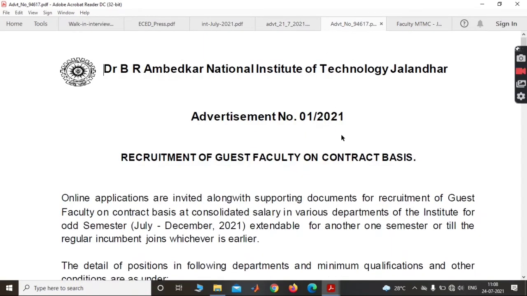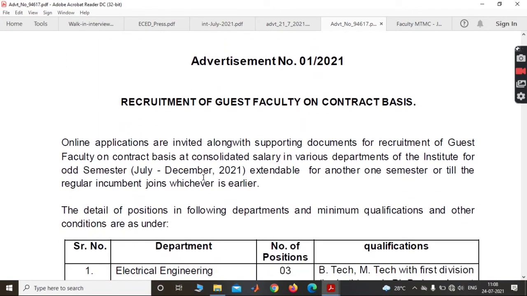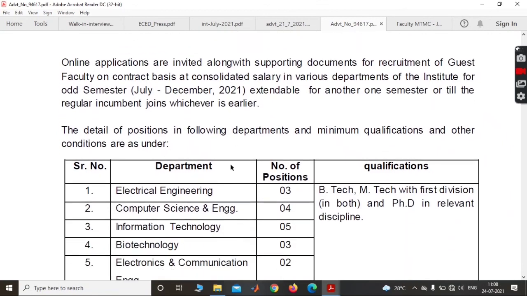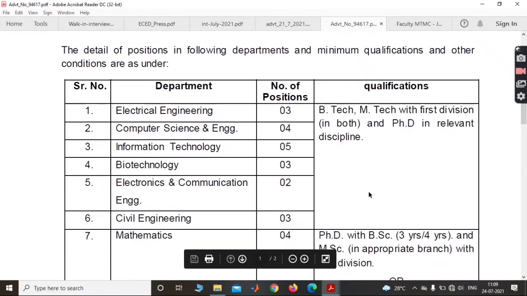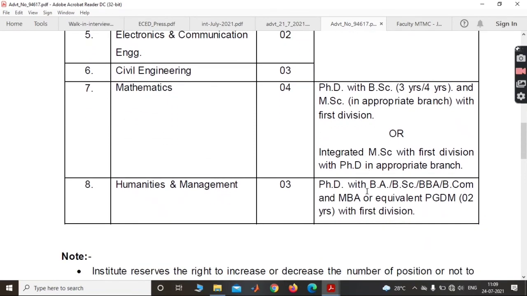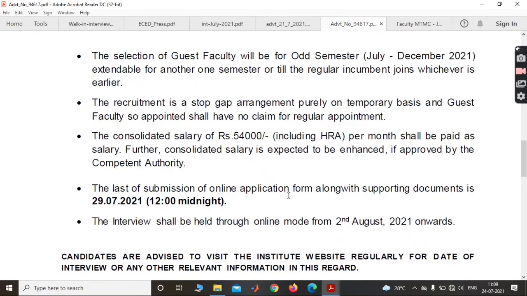Now coming to the next college, this is also from NIT, NIT Jalandhar. Online applications are invited along with supporting documents for requirement of guest faculty on contractual basis. Electrical engineering department, number of positions 3, computer science engineering 4, IT 5, biotechnology 3, electronics and communication 2, civil engineering 3. Here are the qualifications: MTech, BTech with first division and PhD in relevant discipline. Now coming to mathematics, number of vacancies 4, and humanities and management, number of vacancies 3.